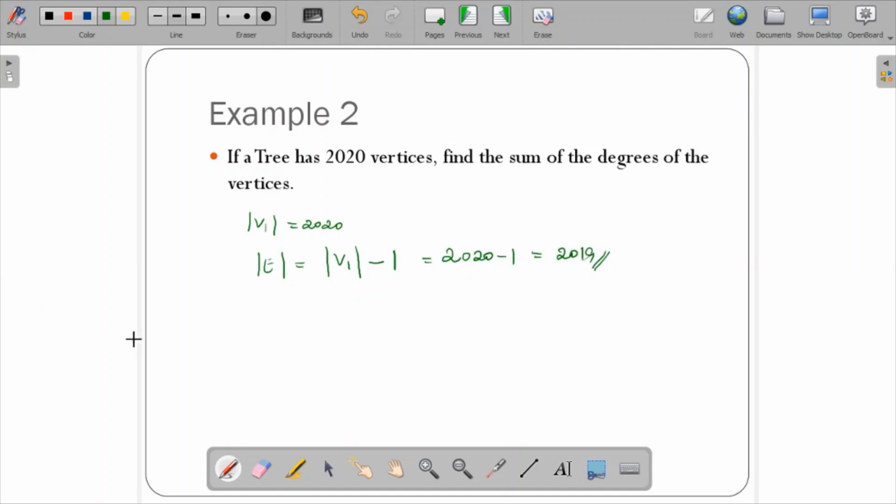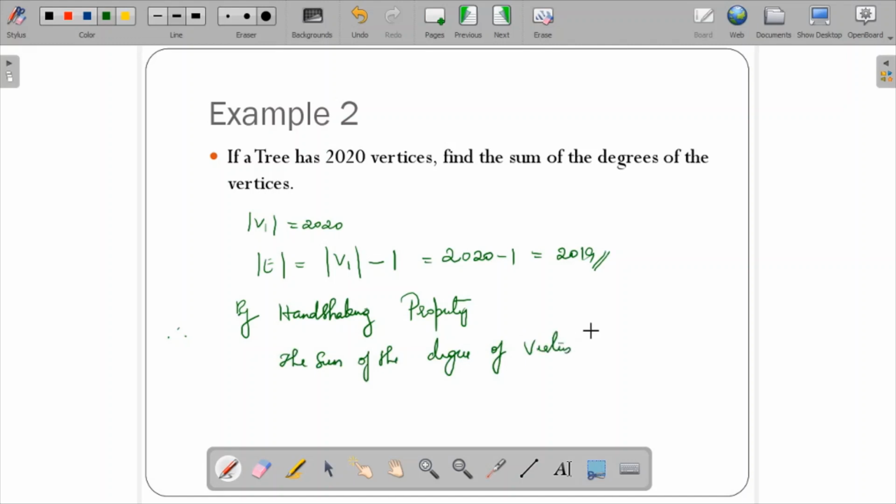Therefore, we have to find the sum of degrees of vertices. If you remember the handshaking property, the sum of the degrees of the vertices is equal to twice the number of edges.